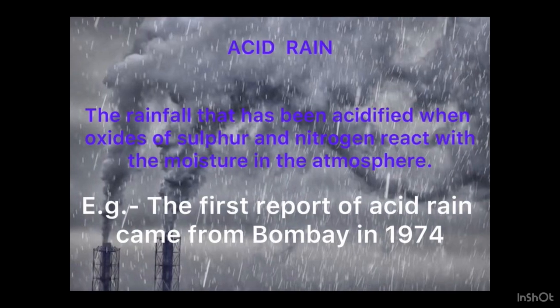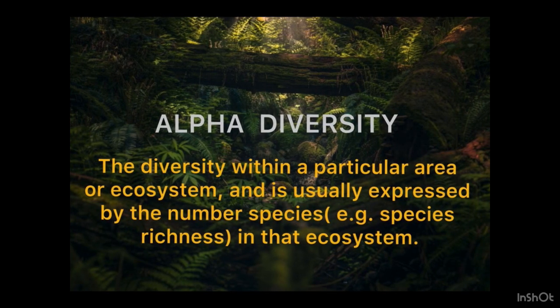Next word is acid rain. It is rainfall that has been acidified when oxides of sulfur and nitrogen react with the atmosphere. For example, the first report of acid rain came from Bombay in 1974. Next word is alpha diversity. It is the diversity within a particular area or ecosystem that is expressed by species richness in that particular ecosystem.